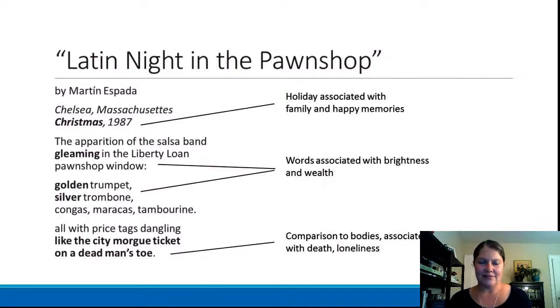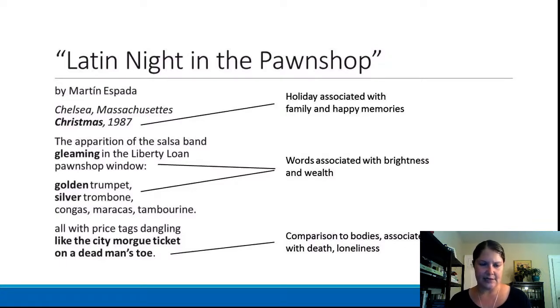So based on these four words, we could argue that the first part of the poem, the first couple stanzas, has a fairly positive tone. We could say that it has this bright, happy tone that's associated with the holidays and brightness and wealth. However, at the very end of the poem, the last stanza, we have a very different set of imagery